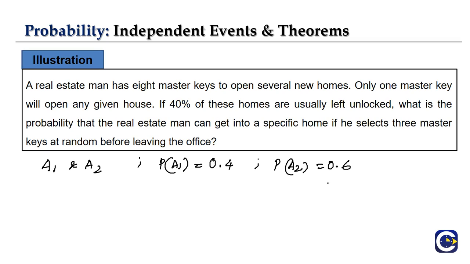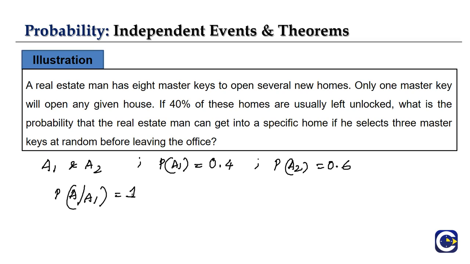So now let us consider our event A be that the real estate man gets into a specific home. So using our given data, we will be finding our P of A by A1 with respect to the given one. So that is our conditional probability.